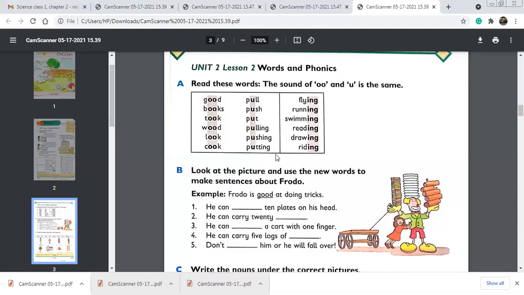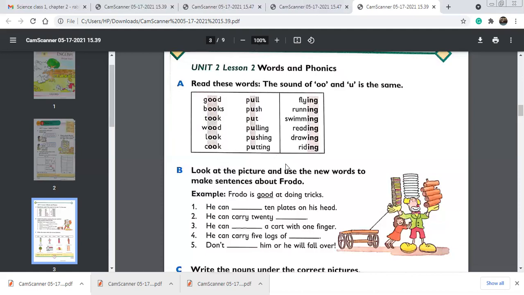Are you noticing the long double O sound here? Fool, pool, wool. These are the long double O sounds, but here we are discussing the short double O sound. Okay, good: books, took, would, look, cook.